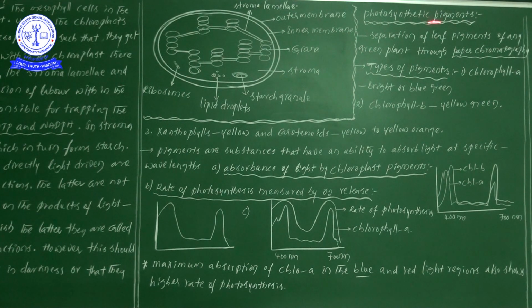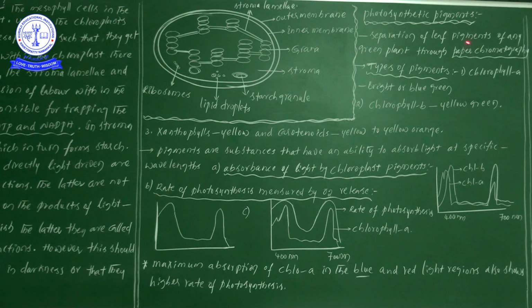Listen now. Photosynthetic pigments: the separation of leaf pigments of any green plant through chromatography or paper chromatography. Suppose you would like to study what pigments are present in the leaf; definitely we can take the help of paper chromatography. Paper chromatography is a technique used to separate the different types of pigments which are present in the leaf. Save this neatly.